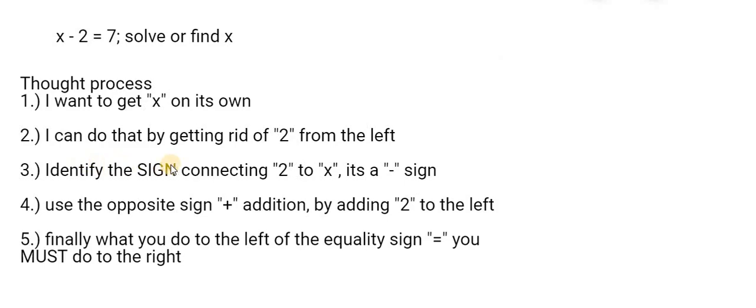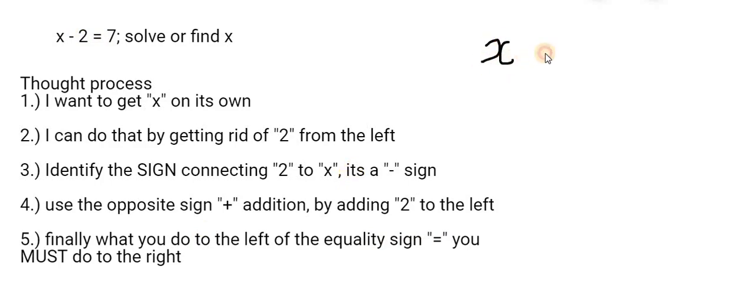So, I identify the sign connecting 2 to x. It's a negative sign, minus sign. So I use the opposite sign, you can call it a plus sign or an addition sign, to get rid of 2 from the left by adding 2 to the left. And what I finally have to consider is whatever I do to the left of the equality sign, I have to do to the right.